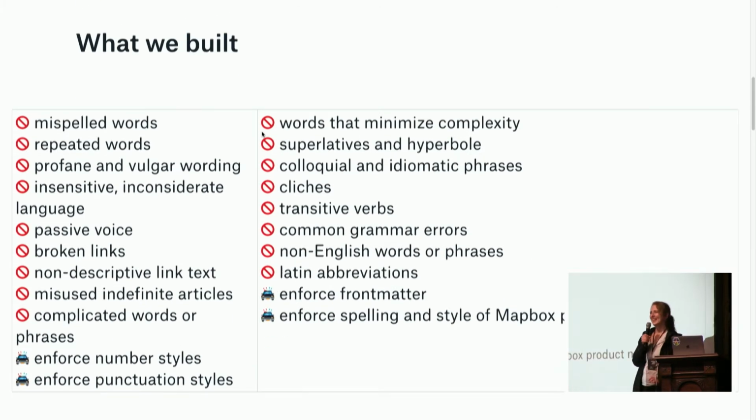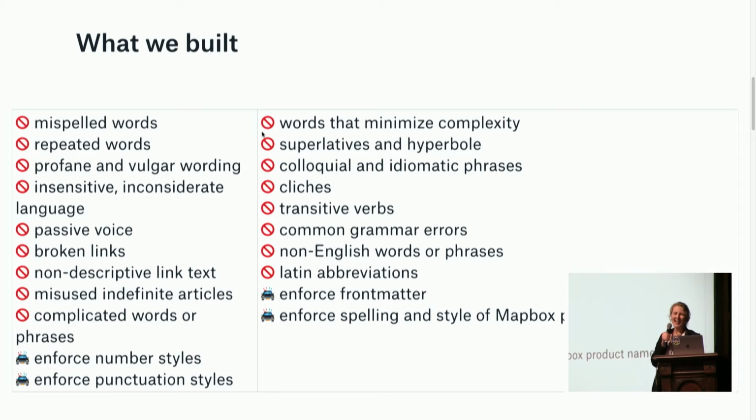All right. So here's what we built this year. We created, I wish it was scanning and I could stand behind it like my platform for 2020. But these are all the rules we have across about 12 documentation sites, which are 12 repos. Some of my favorites here are checking for passive voice and looking for broken links. My personal favorite is non-descriptive link text checking, so no more "click here."